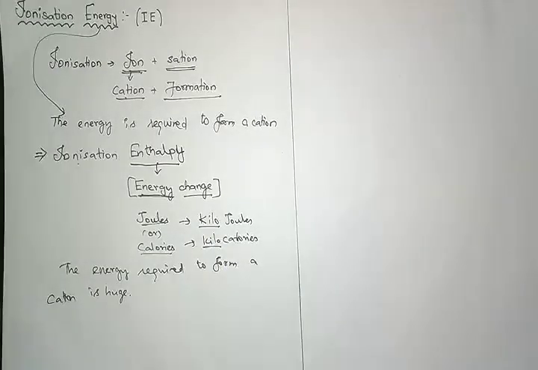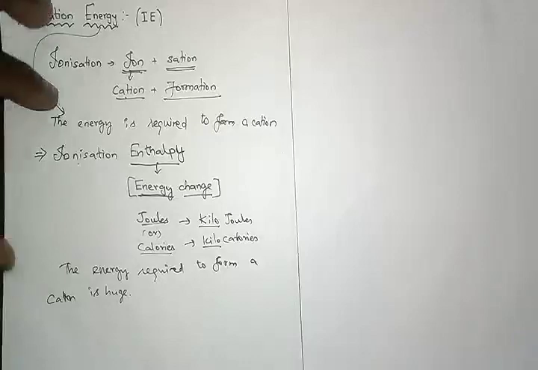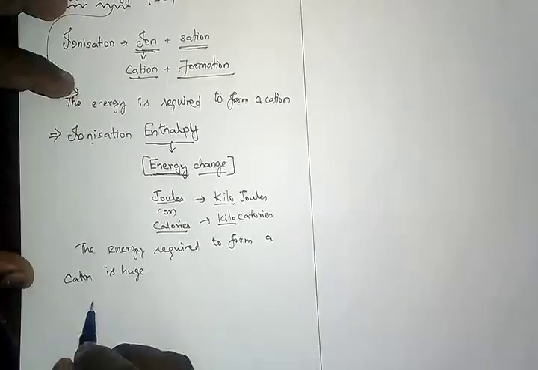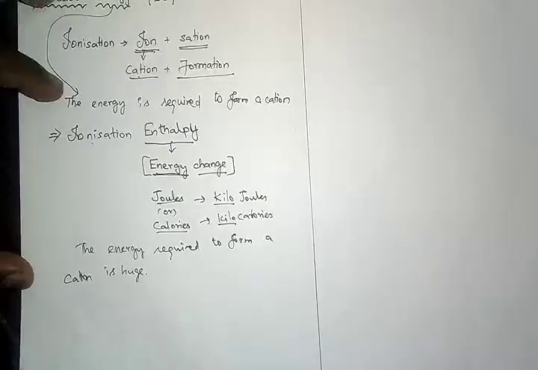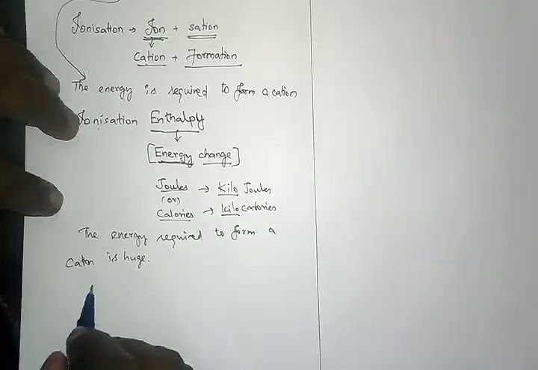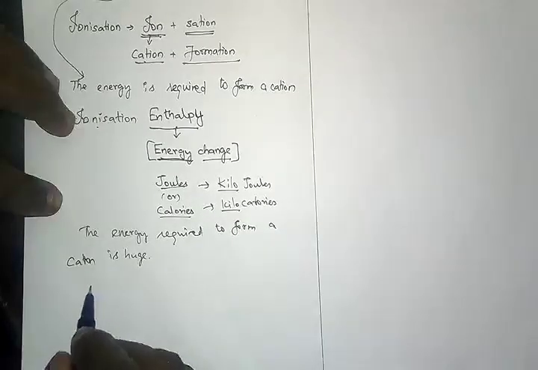Normally, we don't consider a single atom. For ionization energy we talk only about 1 mole.